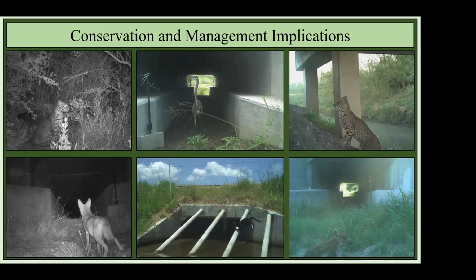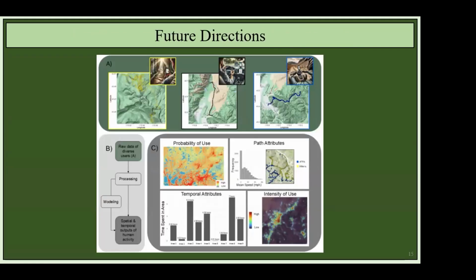First, we're going to be able to design better structures that are more likely to work for our target species. And second, we can begin to provide a framework to design scientifically informed crossings that are going to be more effective and more functional for a wide variety of species. Now, all of this can allow managers to design and implement better crossings that are more effective for more species, promoting landscape connectivity and reducing impacts of roads on mammals. Normally that would be the end, but I do have one more thing.